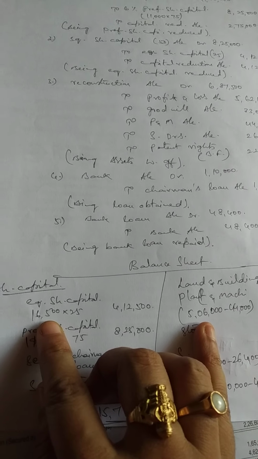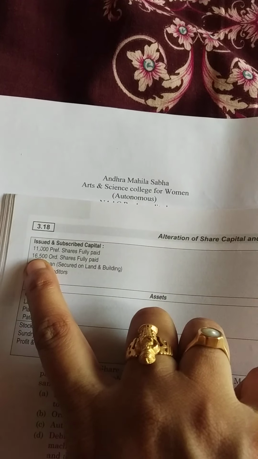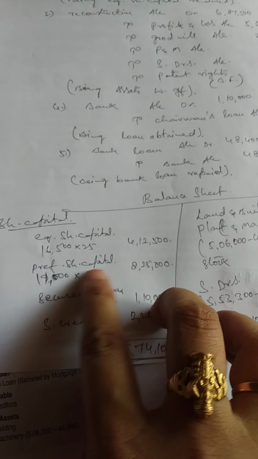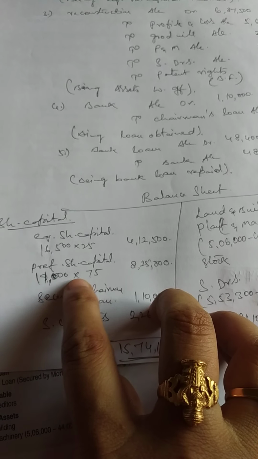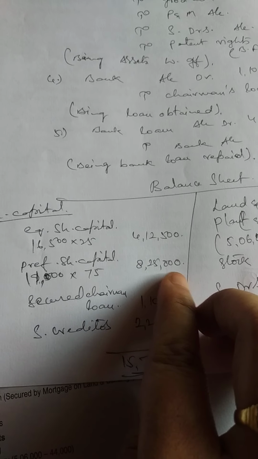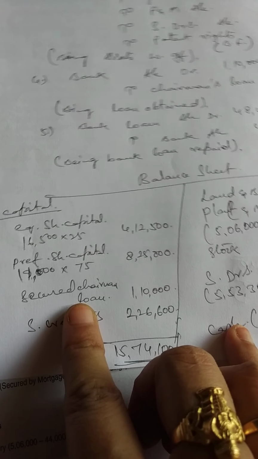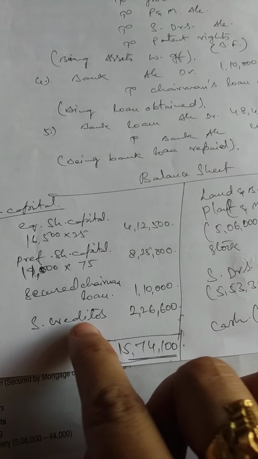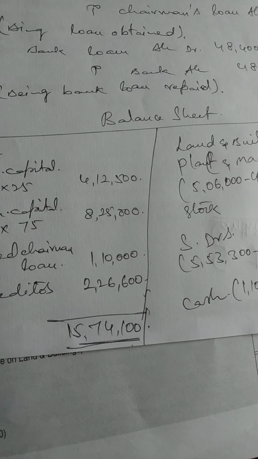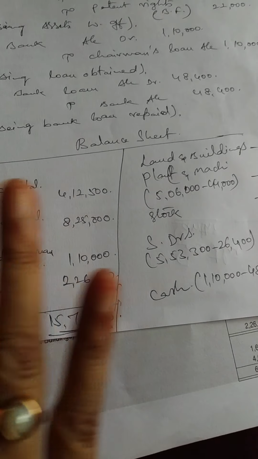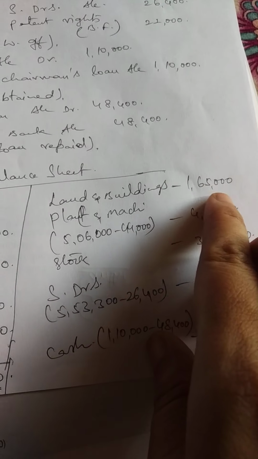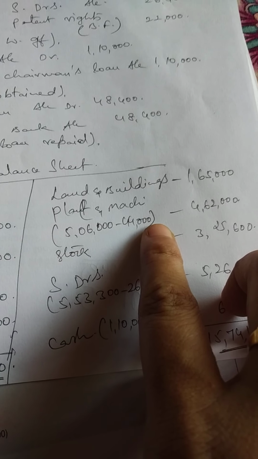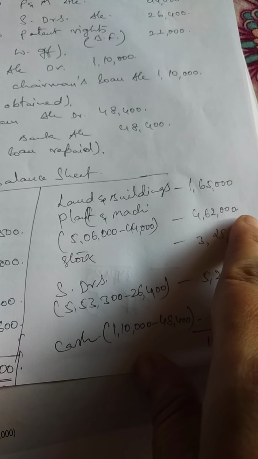Equity share capital, because here ordinary shares are given, 16,500 shares at the rate of rupees 25 each, that comes to 4,12,500. Preference share capital, that is 11,000 shares of rupees 75 each, that is 8,25,000. Secured chairman's loan, this is the extra which is given in the adjustments, a liability, that is 1,10,000. Sundry creditors as usual given in the problem, 2,26,600. Coming to the asset side, land and buildings 1,65,000, plant and machinery. The value given is 5,06,000 minus the asked reduction of 44,000, that is 4,62,000.